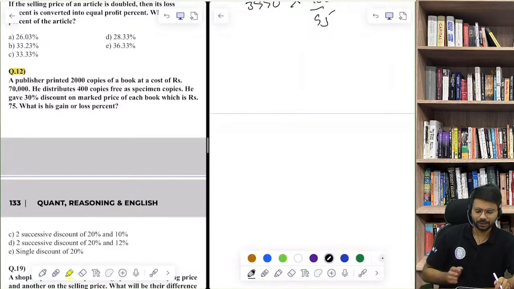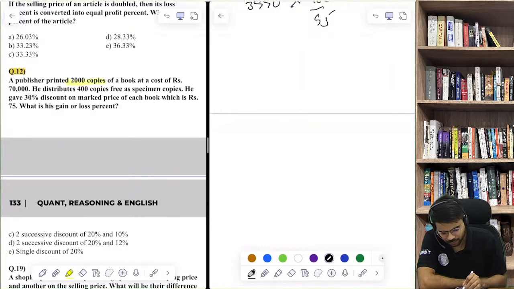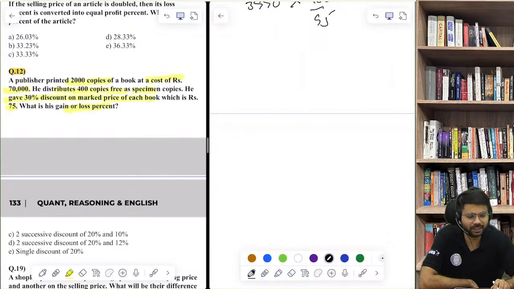अच्छा, क्वेश्चन नंबर 12 की बात करेंगे फिर। A publisher printed 2000 copies of a book at a cost of 70,000, ठीक है। He distributed 400 copies free as specimen copies. He gave 30% discount on marked price of each book, which is 75. What is the gain or loss percent? This is the question. Clear?